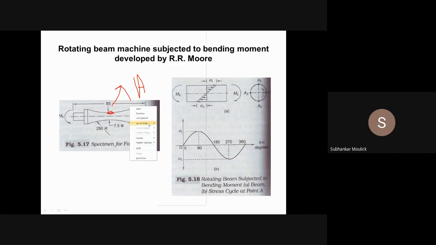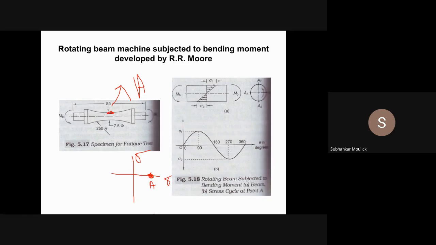Yes or no? If there is no stress involved, this particular point A will have zero bending stress. Yes, sir. Assume this x-axis is your stress line, and the y-axis is the other axis. So this is your point A. Stress will be zero.